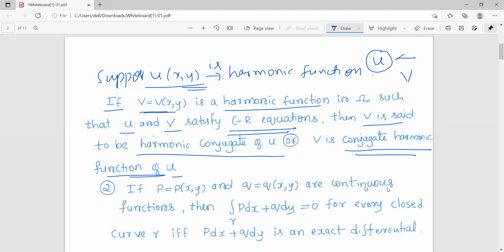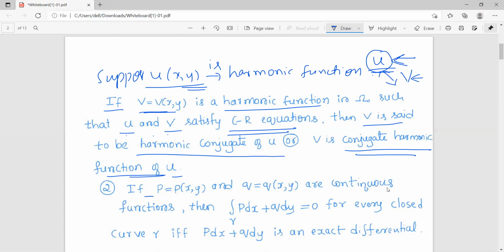That means given a harmonic function u, there exists a harmonic function v such that u and v satisfy CR equations. So such a function exists or not for a given harmonic function. This is the question of existence of conjugate harmonic function for a given harmonic function. So now we shall discuss that question.